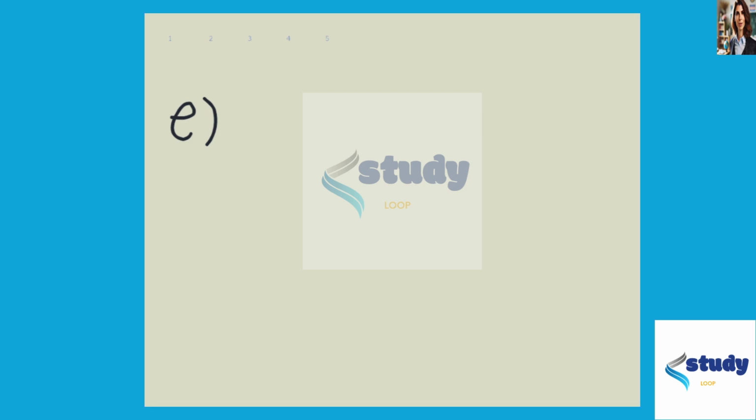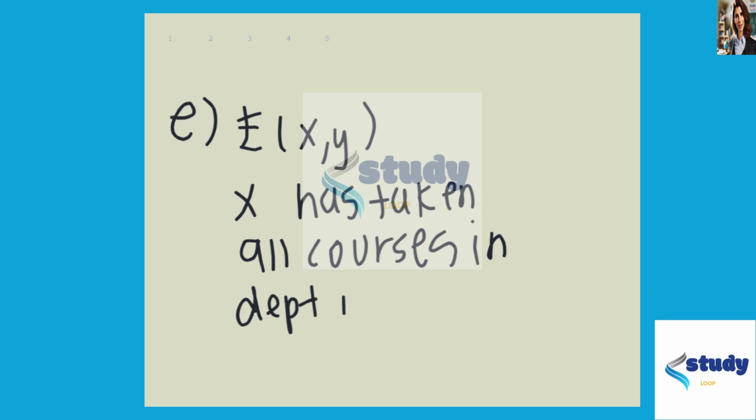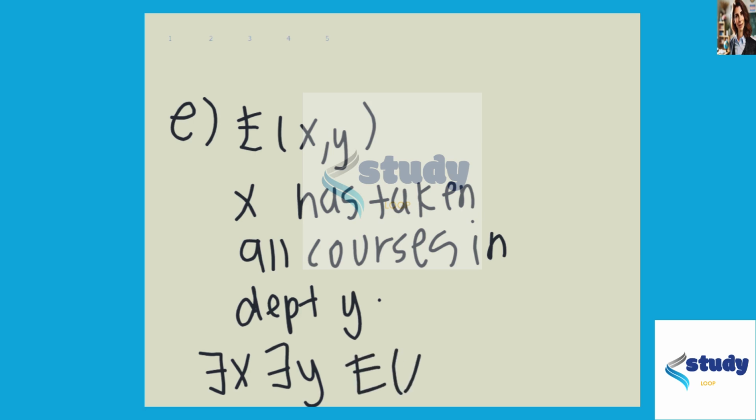For part E, there's a student in this class who has taken every course offered by one of the departments in the school. Let's let E of X comma Y mean that student X has taken all courses in department Y. So our statement becomes there's a student, so that there exists an X such that there exists some Y, where Y is the department, such that E of X comma Y holds.